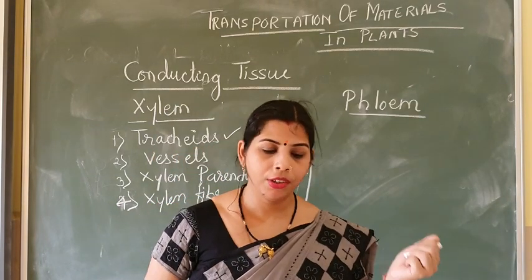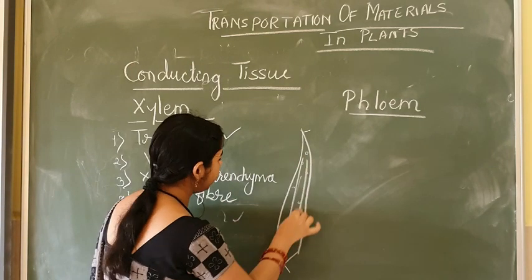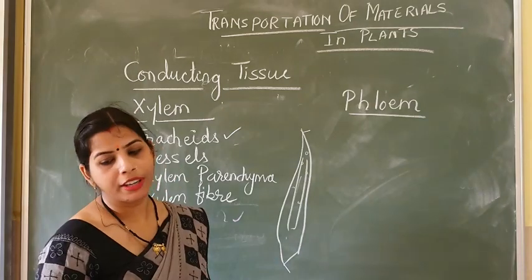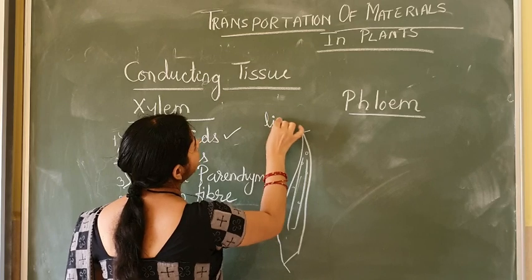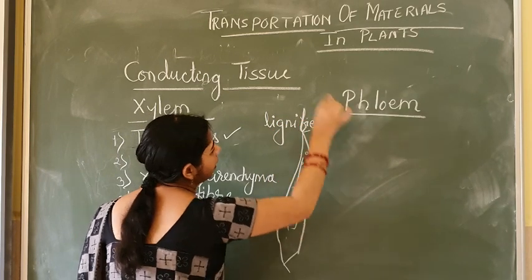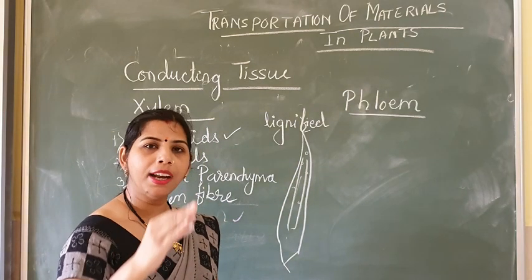So the main element of xylem is the tracheids, which are dead, elongated. And one more important thing, it is lignified.